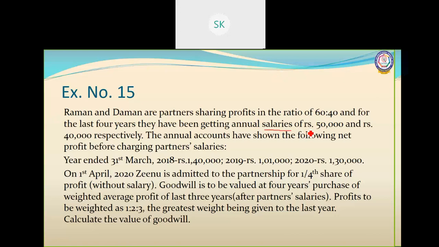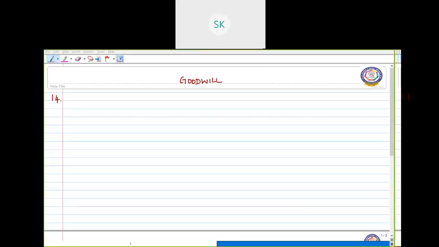So here we have the adjustment of partners' salaries given in the question, which we have to adjust, and we need to assign the weights to the years. Okay, the greatest weight is given to the last year, so it goes in reverse. 2020 should be assigned weight 3, and 2019 should be assigned weight 2, and 2018 should be assigned weight 1. Okay, so this is how we have to go about with the sum. Now we will solve it.